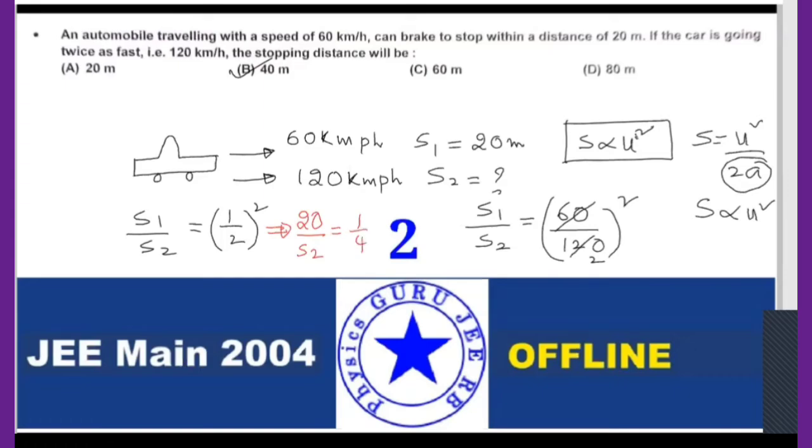So just cross multiply, what are you getting? So what is the option? S2 is equal to 80 meters. Option D. Is it clear? So that means it is not option B, it will be option D. Is it clear? If you want, I'll explain again.